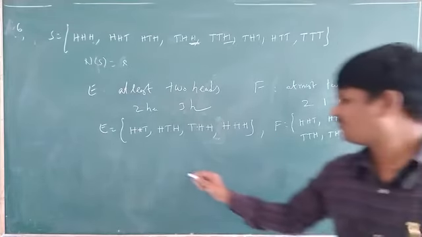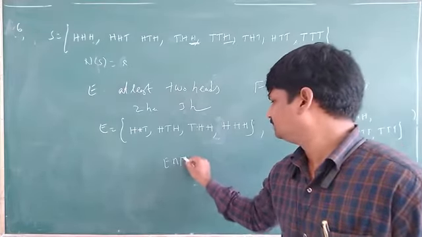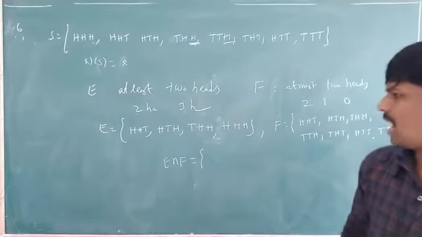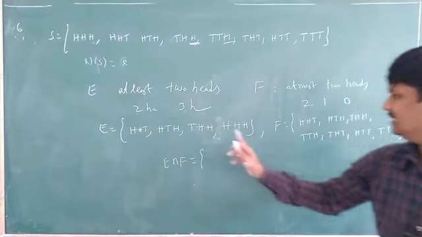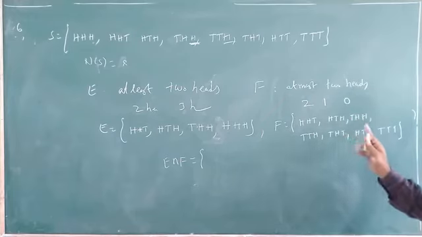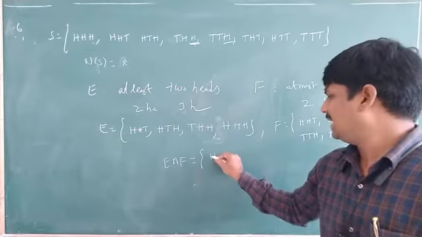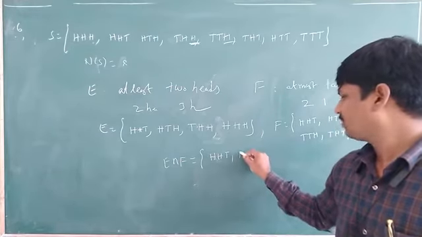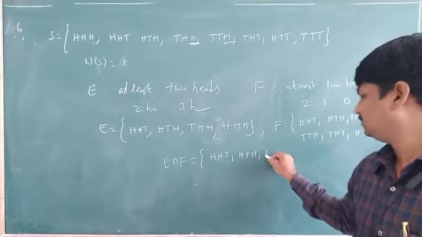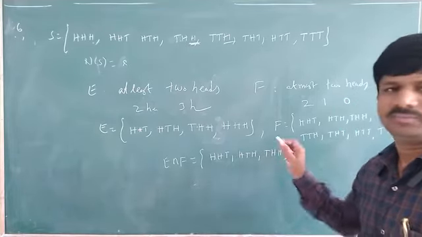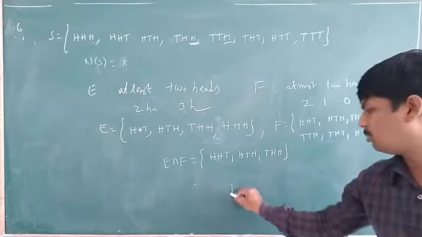Now next, find E intersection F. What is E intersection F? Common ones, 1, 2, 3. These three will be there. Yes or no? That means HHT, HTH, THH. Clear? So now what is the probability?